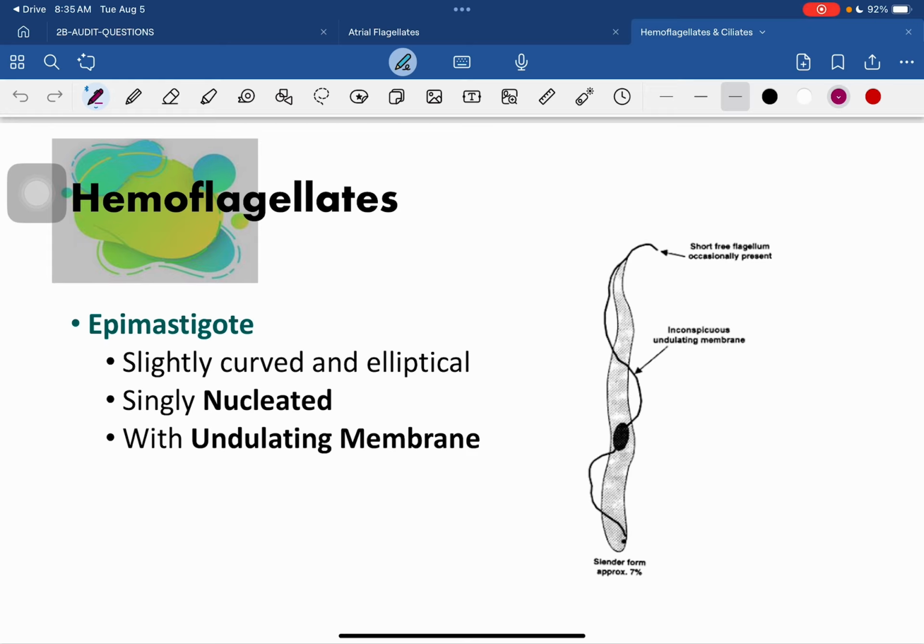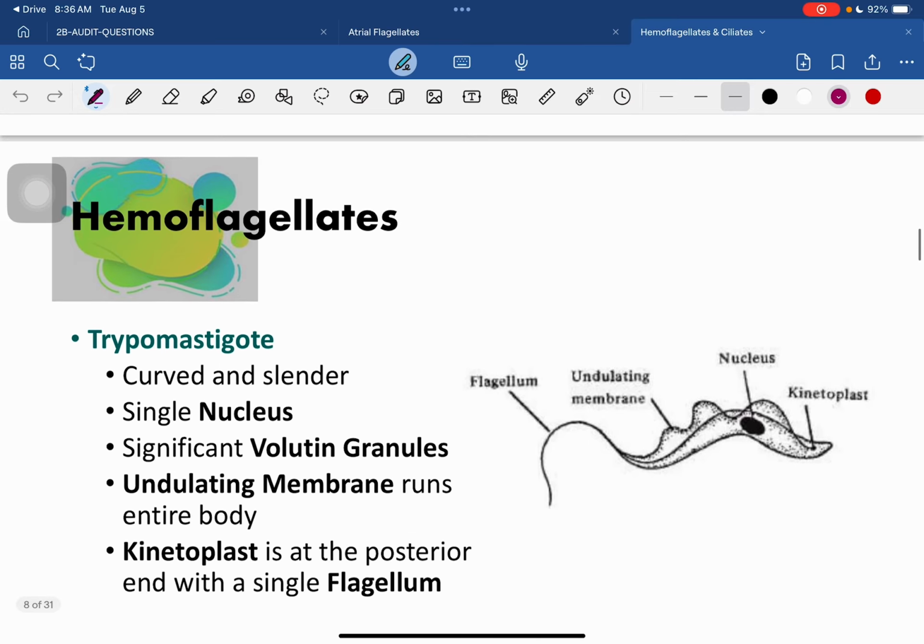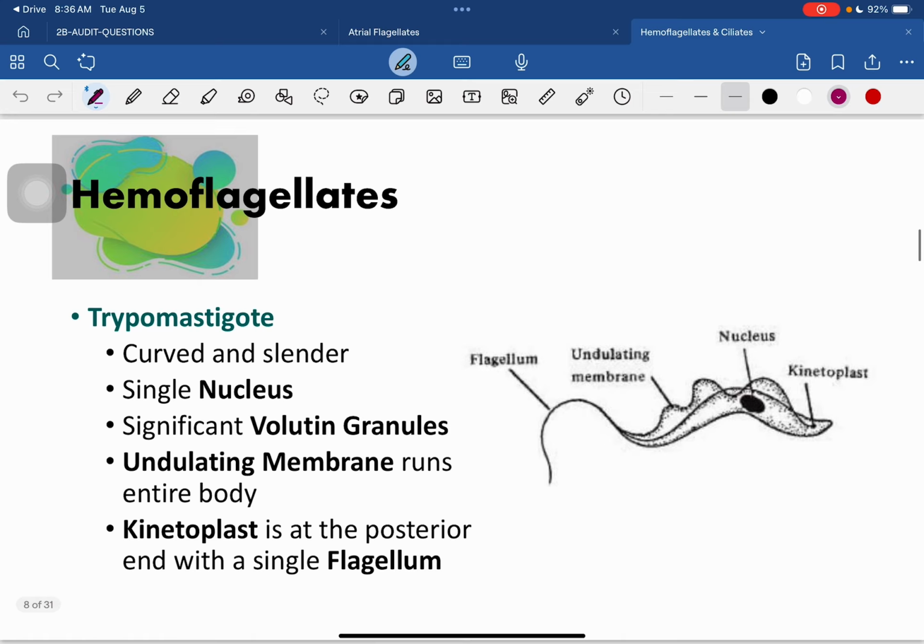And your trichomastigote is a curved and slender form, also with a single nucleus, but it now also has your volutin granules, and the undulating membrane runs the entire body. And the kinetoplast is found at the posterior end with your single flagellum.